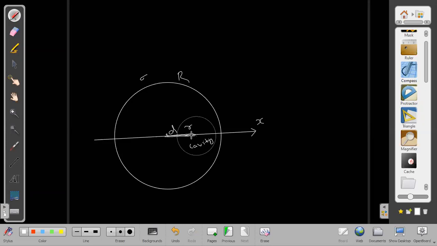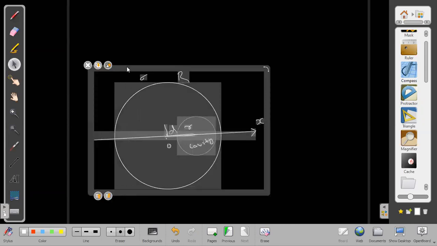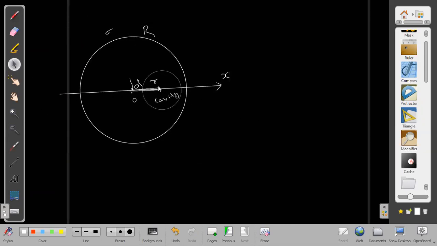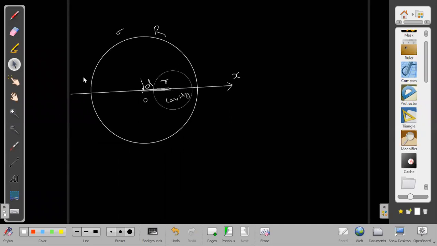Then where will the center of mass lie? Will it lie towards the right side of the center? Towards the left side, sir. Why will it shift towards the left? Because there is less mass here, where the cavity is. There is more mass on the left, so it will shift towards the left.